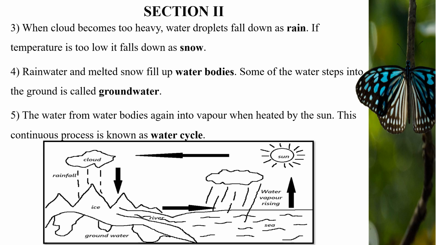Third, when the cloud becomes too heavy, water droplets fall down as rain. If the temperature is too low, it falls down as snow. Fourth step, rainwater and melted snow fill up water bodies. Some of the water seeps into the ground. It's called groundwater. Fifth, the water from the water bodies again turns into water vapor when heated by the sun. This continuous process is known as water cycle, which you can see in the image.